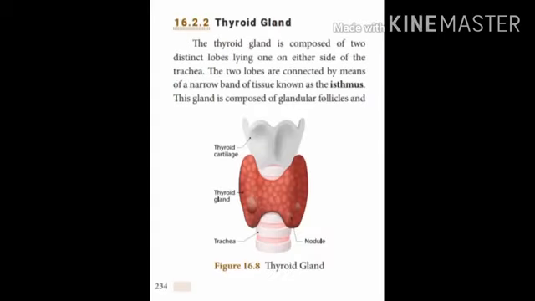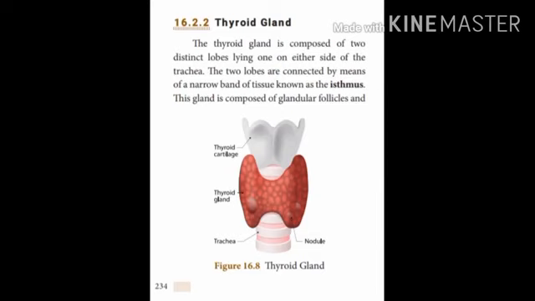The thyroid gland is composed of two distinct lobes on either side of the trachea, and the lobes are joined by a tissue called the isthmus. The thyroid gland has follicles with colloidal material called thyroglobulin. This thyroglobulin has the amino acid tyrosine and iodine, which are involved in the formation of the thyroid hormone.